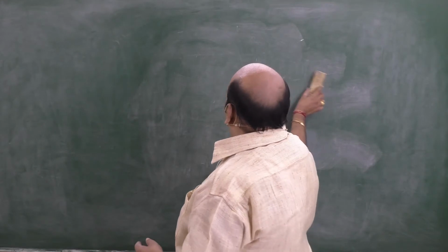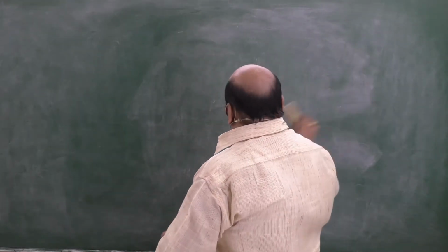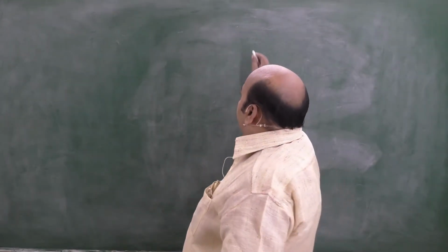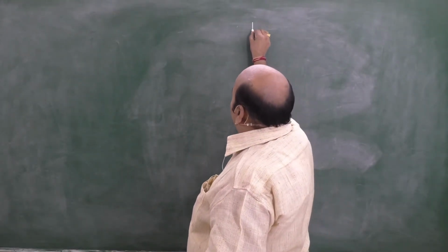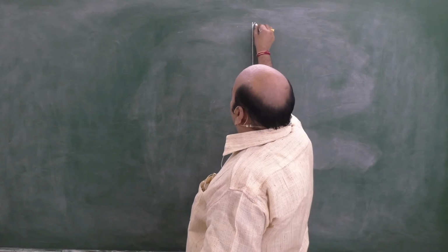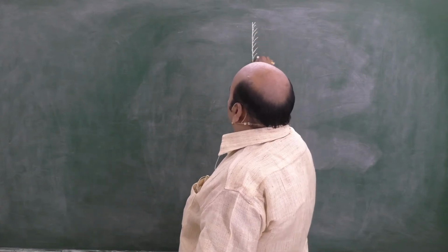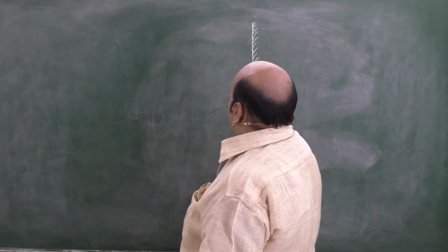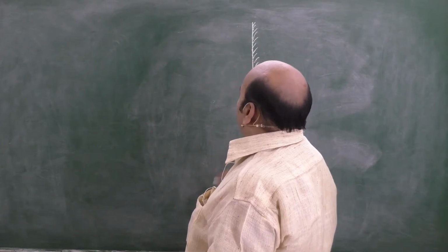Here also, I am going to adopt the same method. Again consider a vertical wall for a perfectly elastic collision. Once again I am mentioning, it is a hard rigid wall.